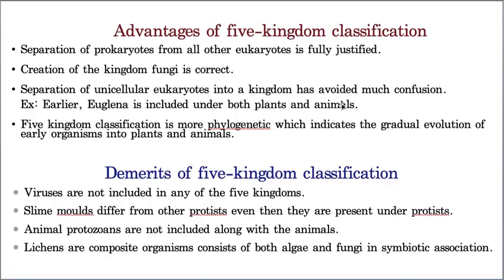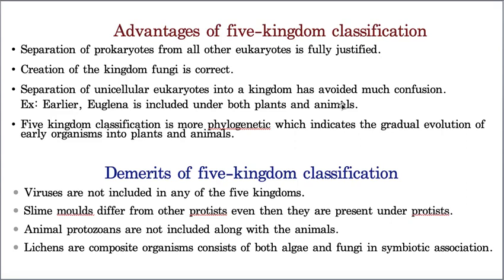Now, advantages of five kingdom classification. The advantage is that the separation of the prokaryotes from all the eukaryotes is fully justified. Everyone clearly accepted that separating prokaryotes from eukaryotes is the best point, and giving saprobes a special kingdom is accepted by every scientist.